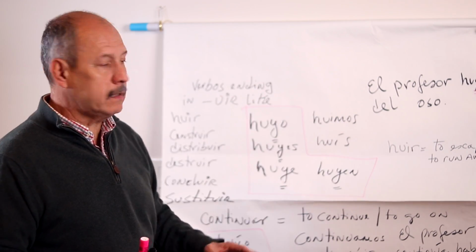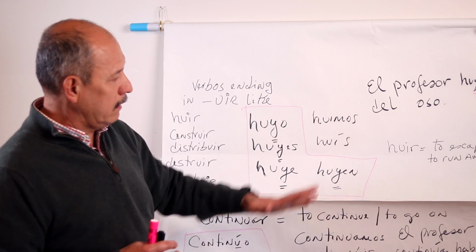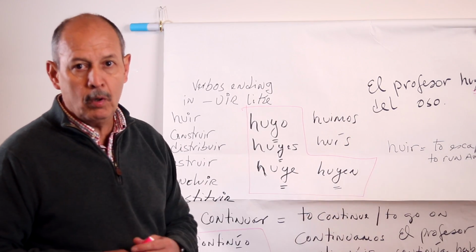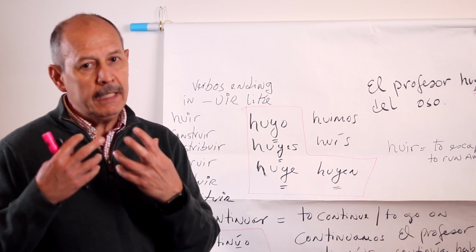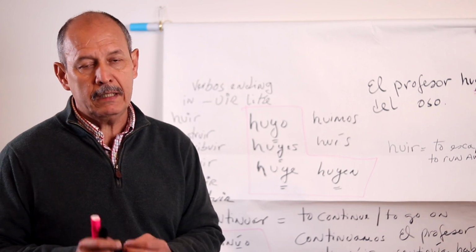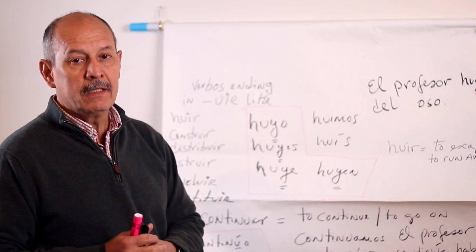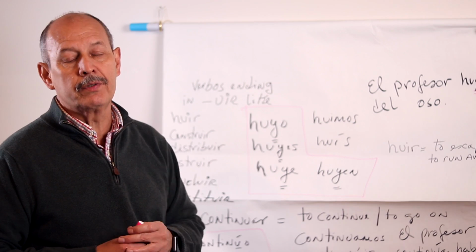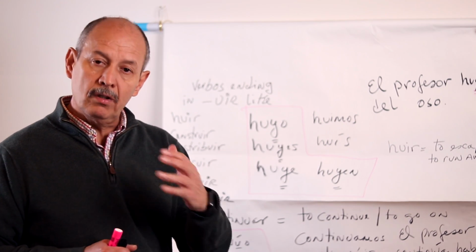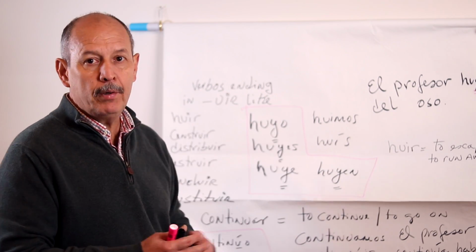So I hope that seeing this kind of improvised board, you can have a better understanding of this piece of information, because it's very, very important that you learn how to conjugate this group of verbs, that they resemble stem-changing verbs, even though they are not. They follow the same pattern, and they are an important group of verbs.